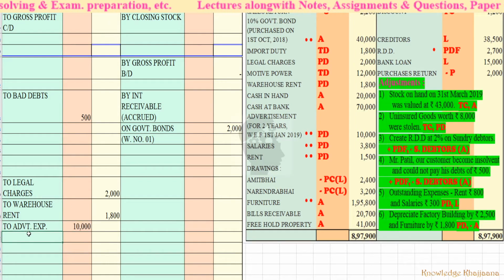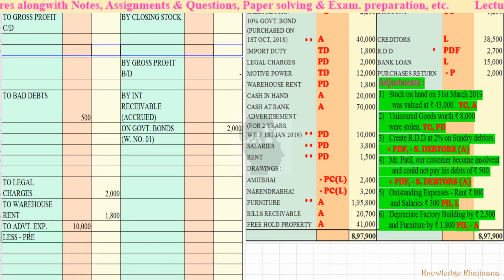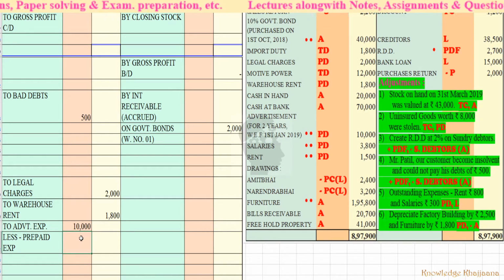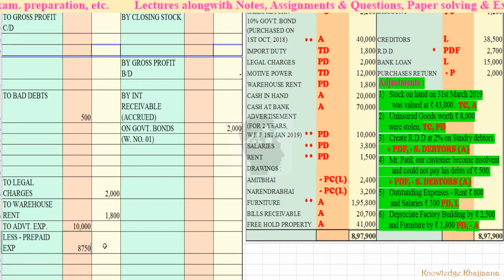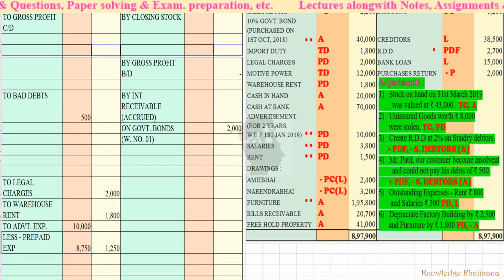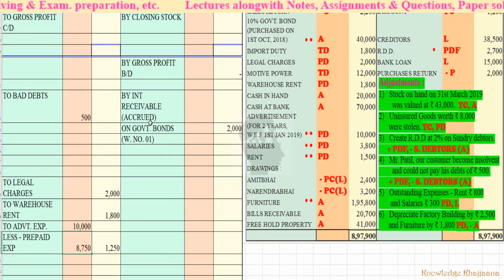Out of that, how much were the prepaid expenses? 8,750. So how much of expenses were actually due for this year? That is rupees 1,250 only. Remember like this.